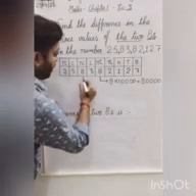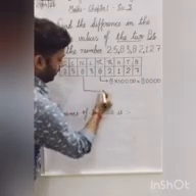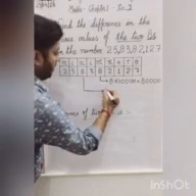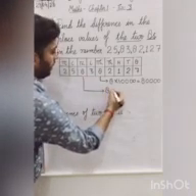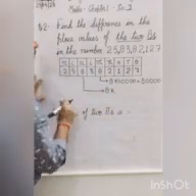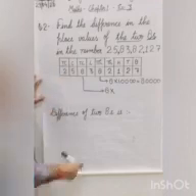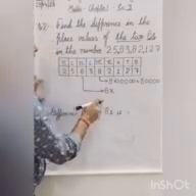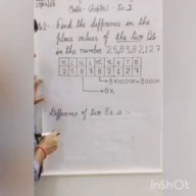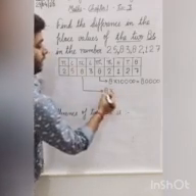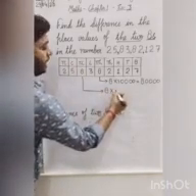Now let us find the place value of the second 8. What is the digit? 8. And what place does it occupy? The 10 lakh place. So we should multiply 8 by its place value, it means we multiply 8 by 10 lakh.